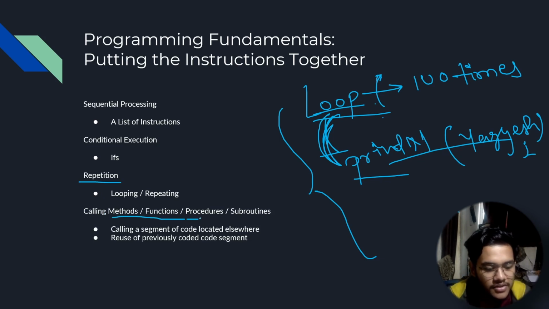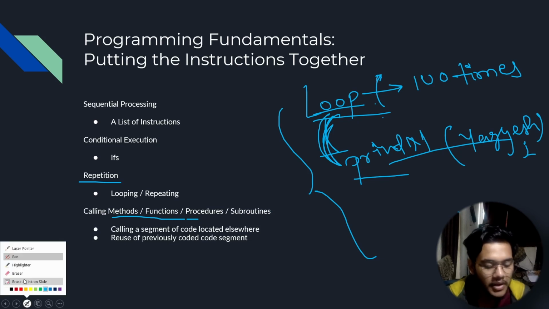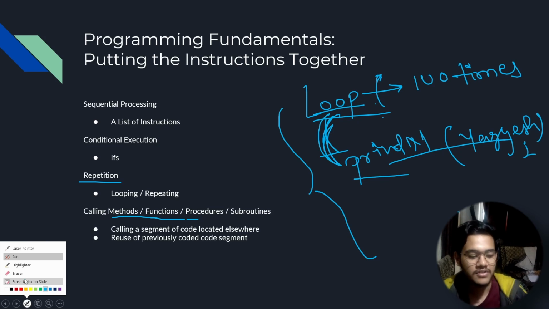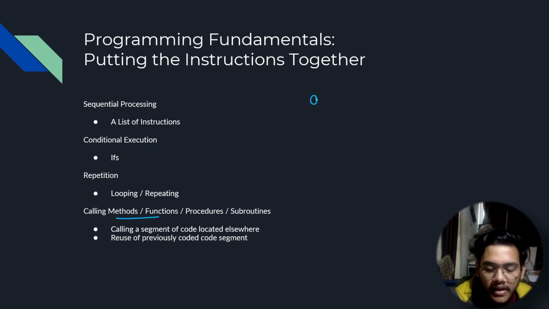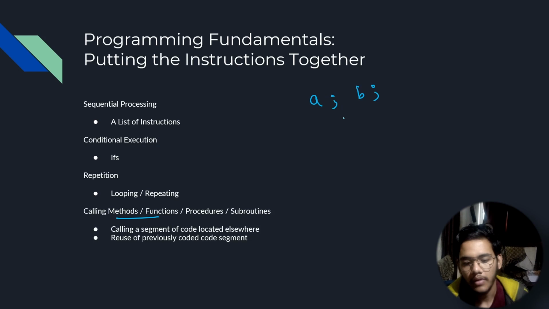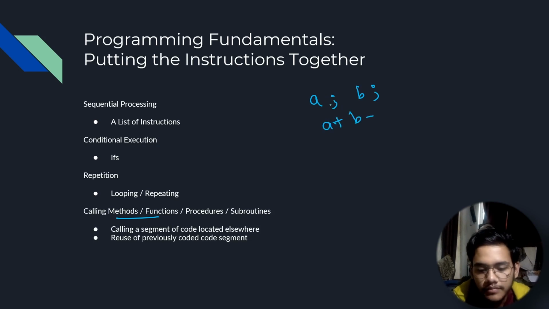Then we have methods, functions, and procedures. It will be hard for me to explain functions in depth in this slide, but I'll try to do it anyway. Let's say there is a bunch of code that I've written. For example, I take a number A, I take B. Each of these numbers will store a value, and I'll return A plus B directly. First, let's say I took A equal to 10, B equal to 5, and then I'll print the output on the screen, A plus B. So that will give 15 as an output, right?